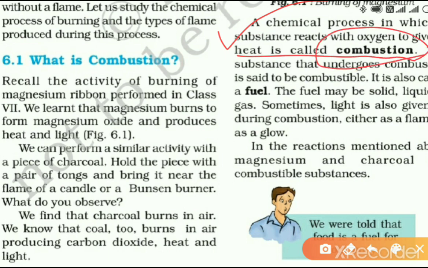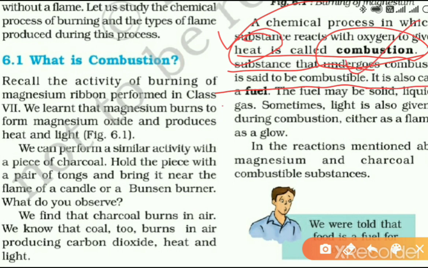The substance that undergoes combustion is said to be combustible. A combustible substance is one which catches fire or burns in presence of oxygen. When it comes in contact with the flame, chemically it reacts with oxygen and gives off heat, and the process is known as combustion.